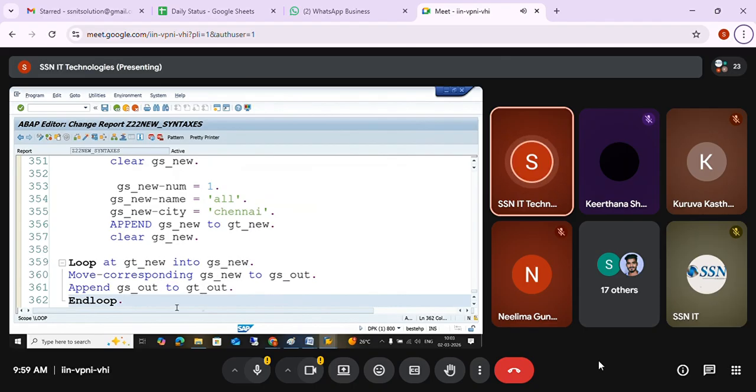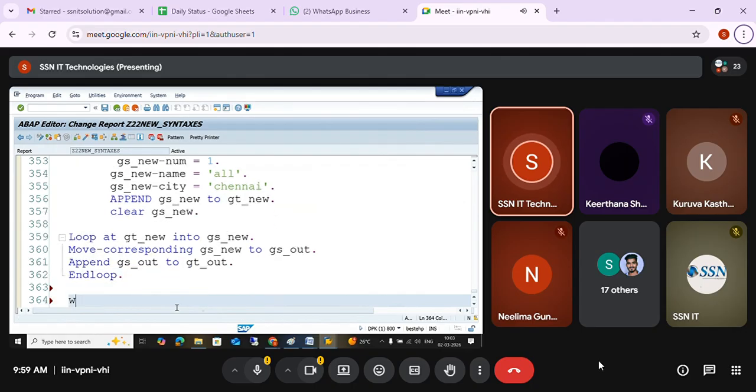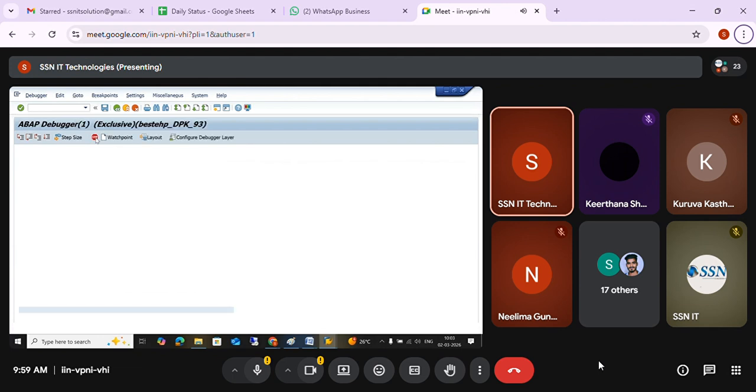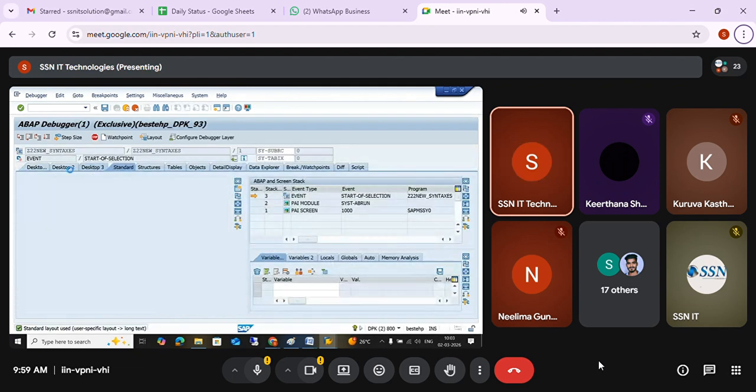So this is how we are going to copy from one internal table into another internal table. Correct? I'll keep directly breakpoint here. You know all the remaining statements. We learned already these in the older versions. So I'm just running.